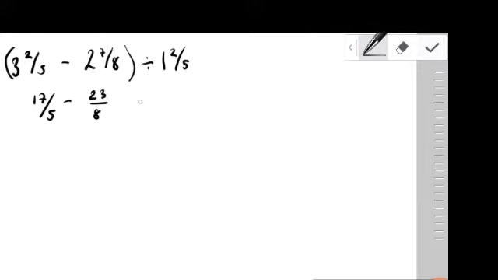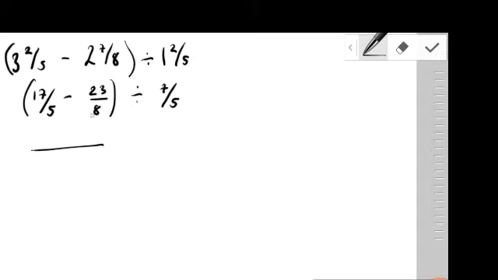And then we can divide here by converting: 5 ones are 5, and 2 is 7 over 5. I'm going to place this back in the parenthesis, and because inside the parenthesis we are subtracting, we are to find the LCM. So we draw a line here and find the LCM. The easiest way to find the LCM is to multiply the denominators. So that's 5 times 8 is 40. So the LCM here is 40, and we divide 5 into 40.